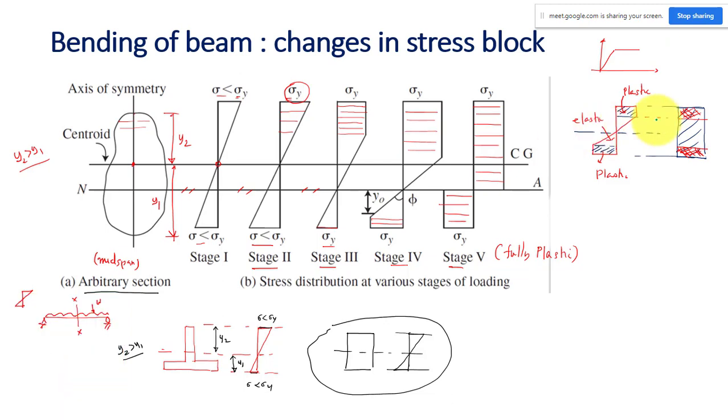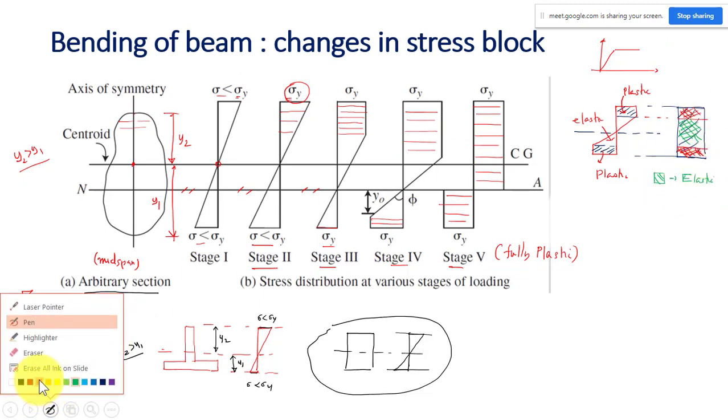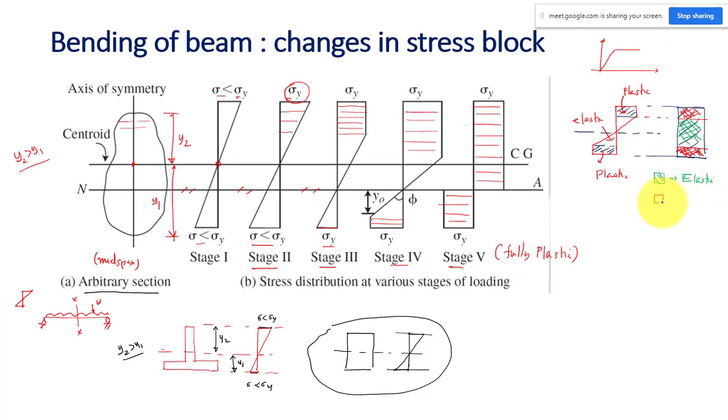So this green color is plastic, and this section of your beam is elastic, and the red color indicates the section is plastic.